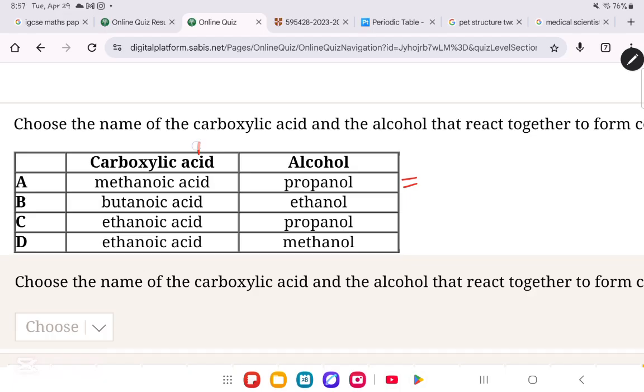Meth is 1, prop is 3, 1 plus 3 is 4. But is 4, eth is 2, 2 plus 4 is 6. Eth is 2, prop is 3, 2 plus 3 is 5. And then eth is 2, meth is 1, 2 plus 1 is 3. So the only correct answer would be then C.